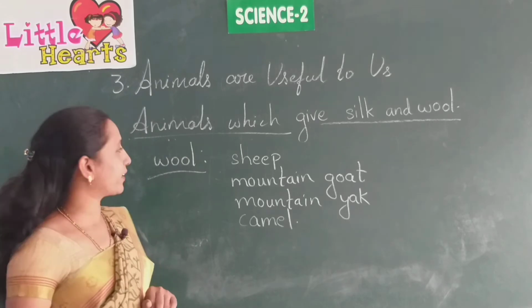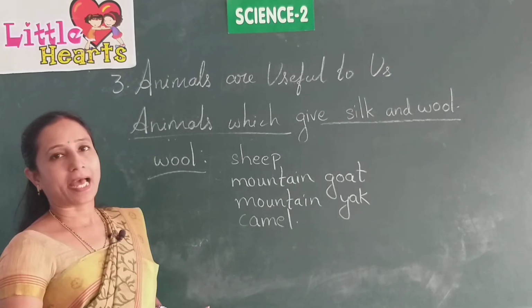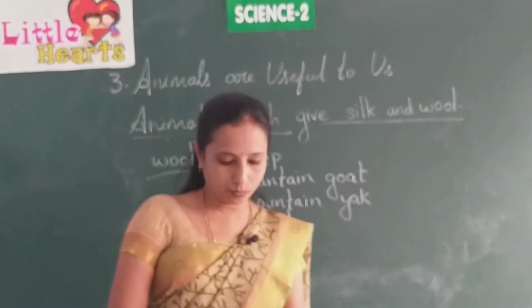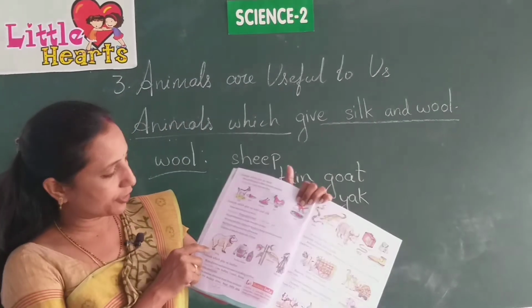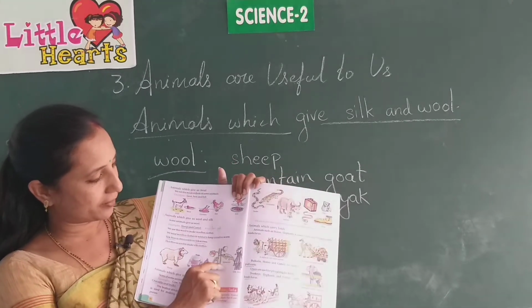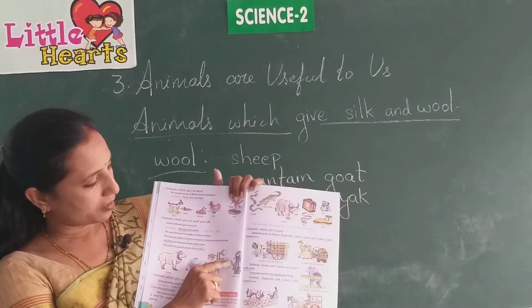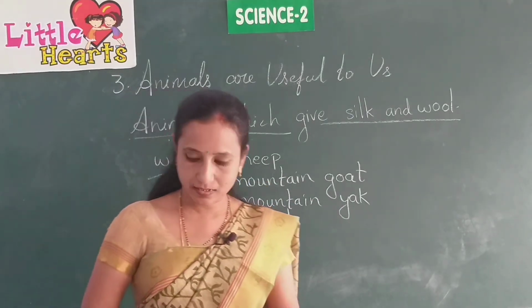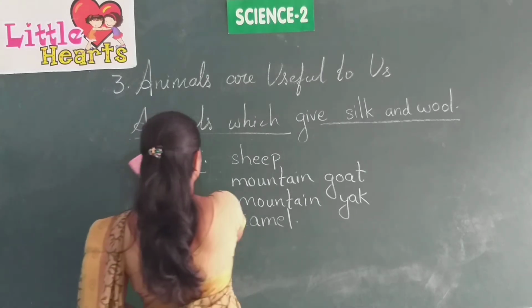And next we are going to learn about animals which give us leather. Yes, if you look here, you can see sheep, the clothes which are made from this wool, and the silkworm, and silk clothes are prepared. Yes, next one is the animals that give us leather.